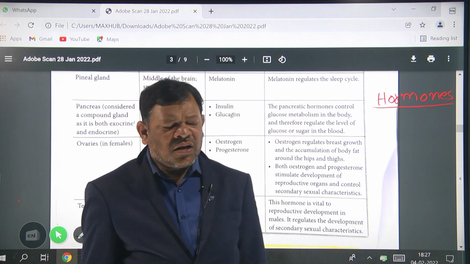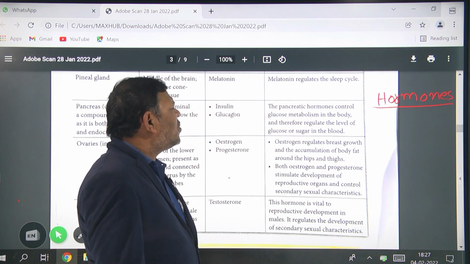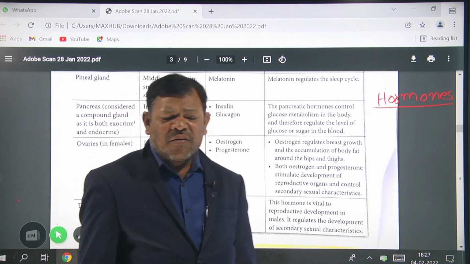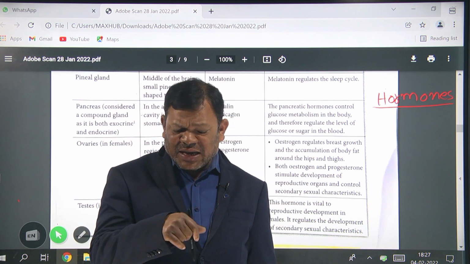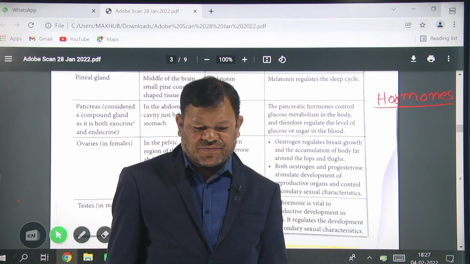So this melatonin regulates the sleeping cycle. Melatonin also regulates the color of the skin.